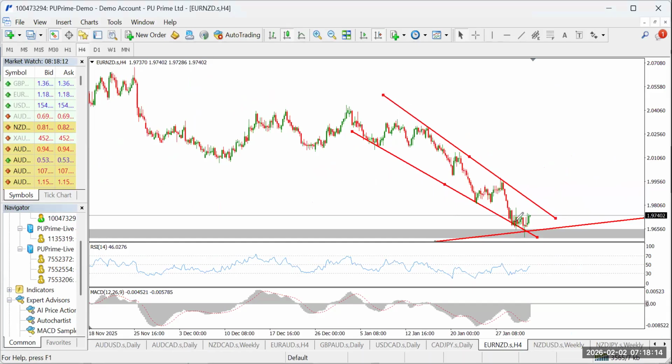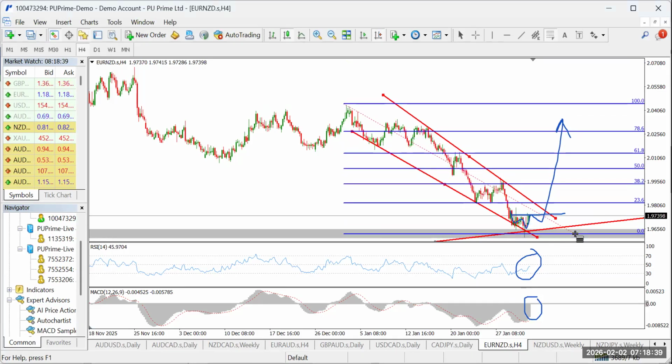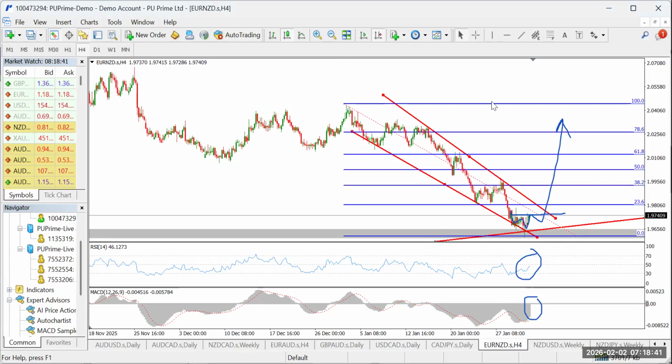I still believe this may end up like an inverse head and shoulders to break out. But even again, if it doesn't break out that way, all I know is that once price breaks out above that upper trend line there, with our RSI, other confirmation is RSI must be clearly above 50 and possibly MACD above zero. If all this falls in place, we're getting ready for a massive bullish breakout on the Euro NZD. Like I said, this is purely a swing setup. So if you're a swing trader, get ready. Food is getting set in the market.